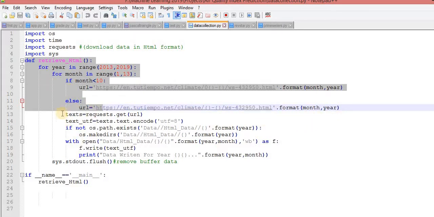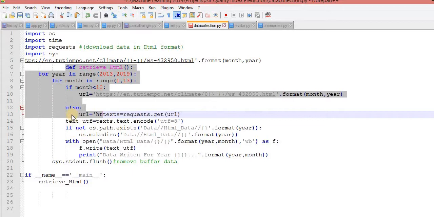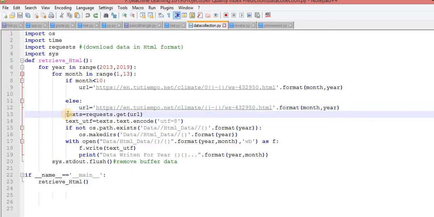Now you can easily imagine it. This code is associated with this for loop. This line is associated with this for loop. Why am I saying it? Because you can easily observe it here. This is equivalent to this if and this else and this line. So it's automatically understandable that this line, this text equal to requests.get(URL), is related to this for loop. So this is the concept of indentation.